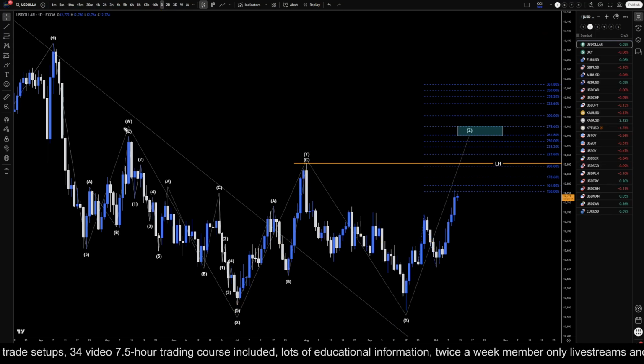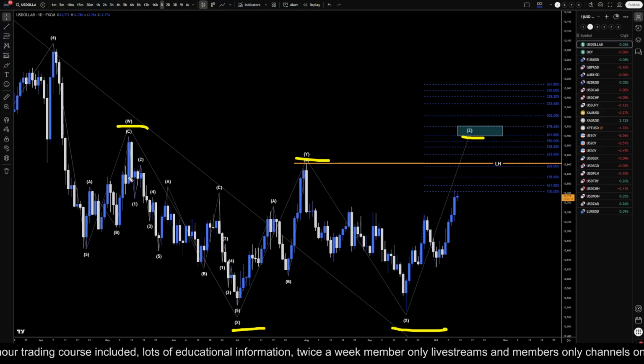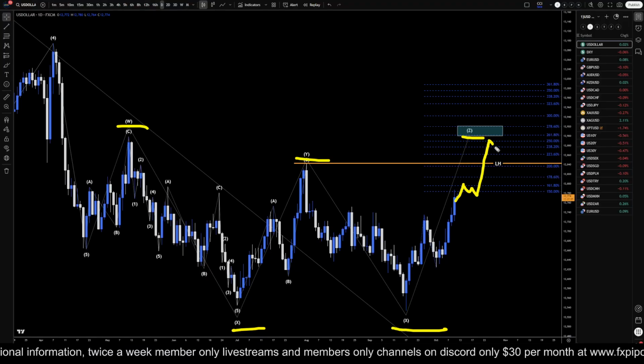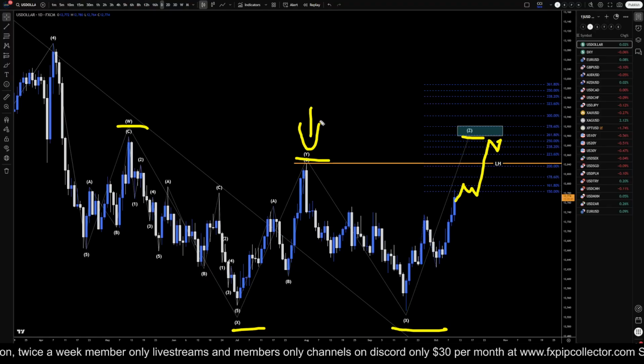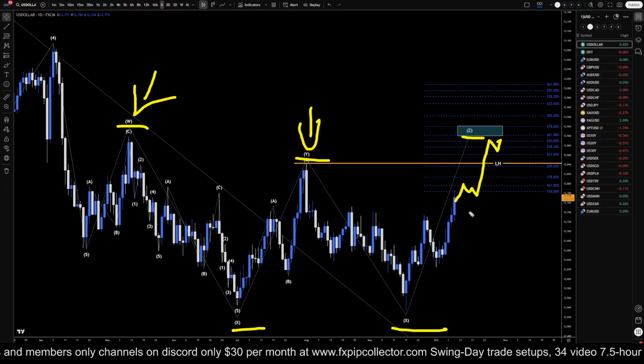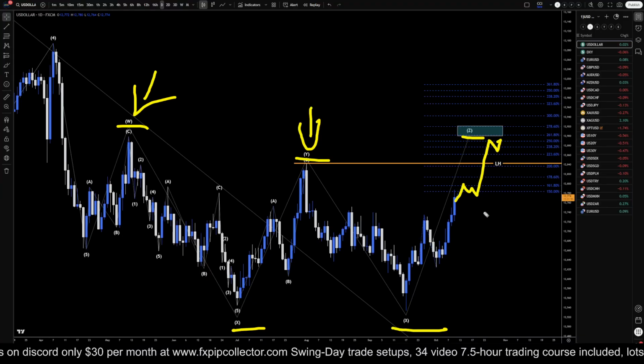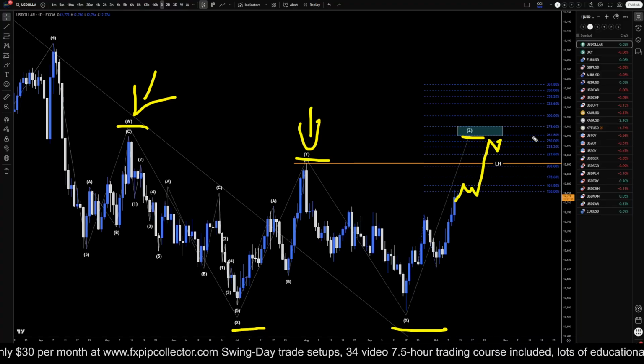My other possibility is that this is a WXYXZ pattern because to me, this whole thing is all three waves all the way through. Luckily, it doesn't really matter because either scenario I think would have us going up and grabbing both of these highs right here, which means that the US dollar, yeah, it definitely could make some pullbacks on shorter time frames, but overall, I think the US dollar is going to stay bullish for probably at least a few more weeks. I would expect it to take out both of these highs.